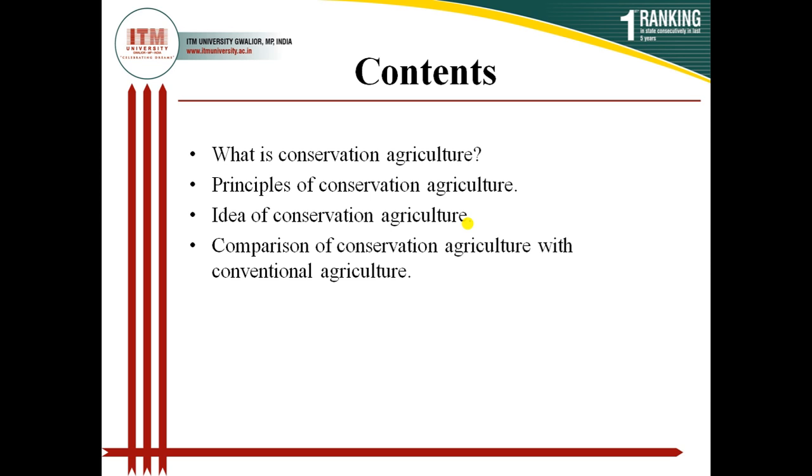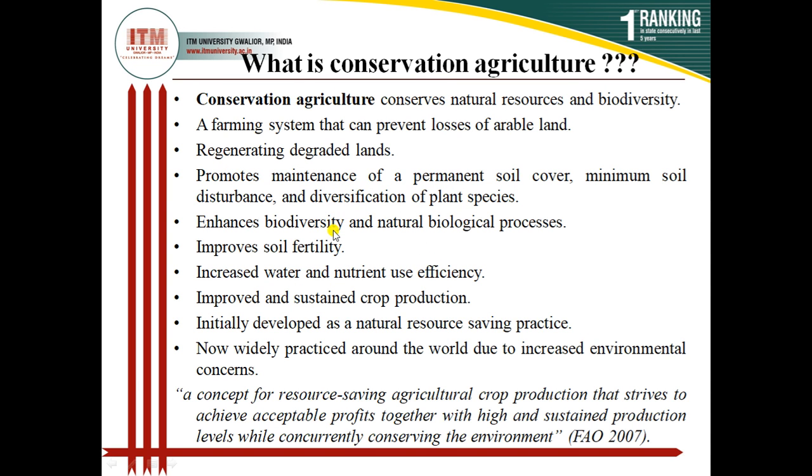And next is the comparison of conservation agriculture with conventional agriculture, because you will see during the lecture that conservation agriculture is a concept, a practice based on certain principles. If this is a practice, there are a few advantages of this practice. The otherwise is the conventional practice which is commonly done. So how can we distinguish these two practices? This comparison is very important, so that will also be discussed in this lecture.